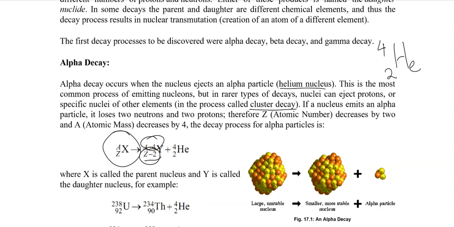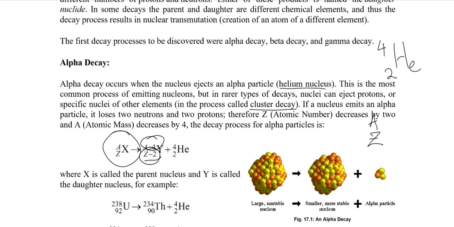As I said earlier, the number of protons tells you the atomic number, and the number of protons plus neutrons tells you the atomic mass. So the mass number is reduced by 4, while the atomic number is reduced by 2.